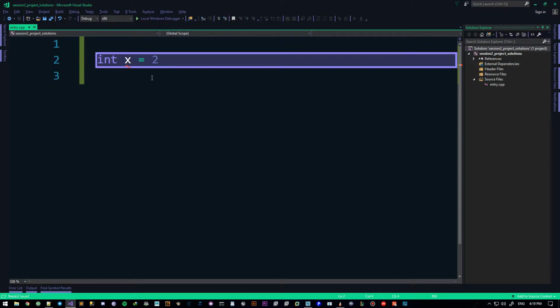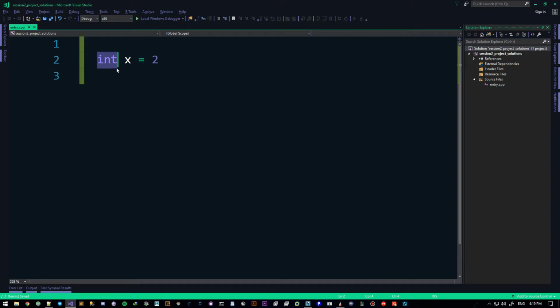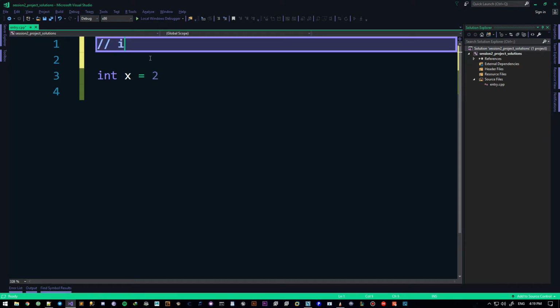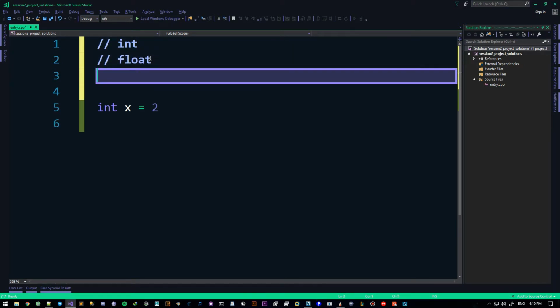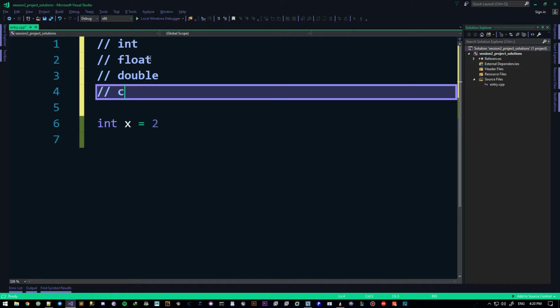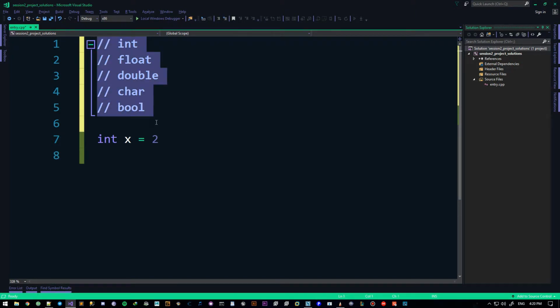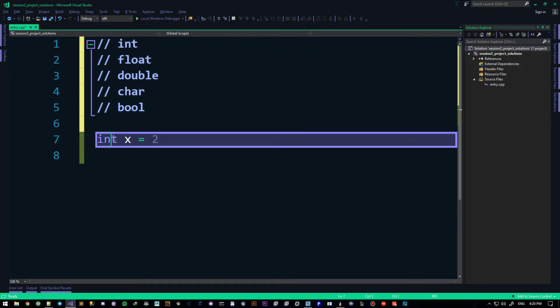We can just say something as simple as an int, all right? This guy is an integer number. If you remember the data types, we had simple things like int, float, double, char, bool. We have a bunch more, but these are the only things that we're going to actually care about. So I have to give it a type in order for C++ to be happy.